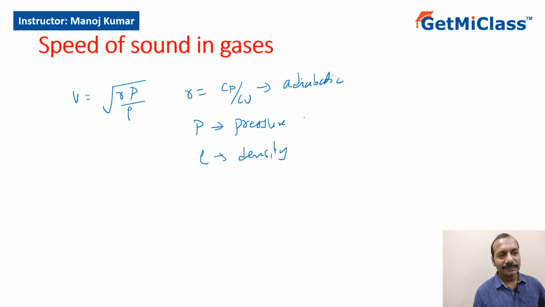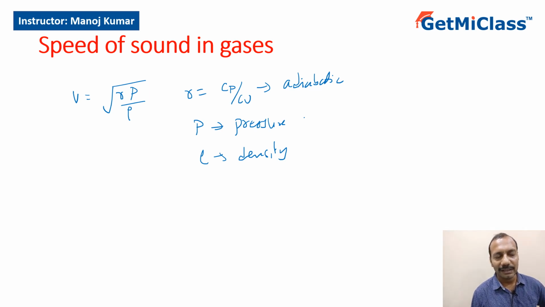Now, although the expression says V equal to root gamma P by rho, the speed of sound wave in gases does not depend on pressure. Why? Because if I increase pressure, there will be a corresponding increase in density also. So whatever changes in pressure are there, they nullify the changes in density.